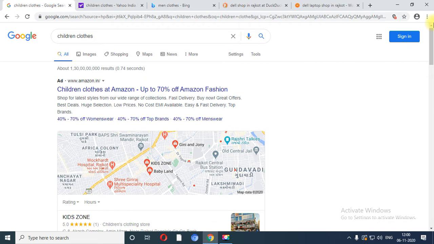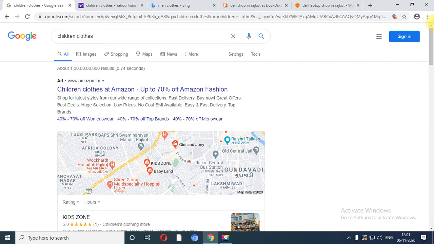So I will not take the example of that particular search engine. So right now we are going to study 5 different types of search engine. I am going to repeat the names once again. First we are going to consider Google, then Yahoo, then Bing, then DuckDuckGo, and the last one is called Wolfram